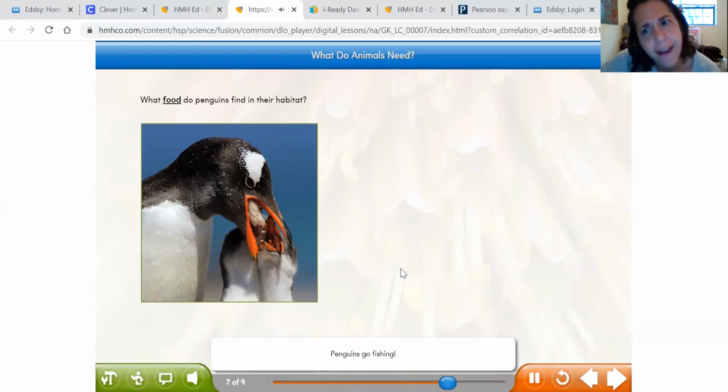Penguins go fishing. They dive into the sea and chase fish, catching them with their beaks. How do you get your food? We do that, right? We can go into the water with our mouths and go. Now we go to, how do you get your food? Mostly we go to the grocery stores, or we go to restaurants, or you can fish with a fishing rod and get fish. But most of the time we go to the grocery store and get our food, and then maybe mommy and daddy make it, or even you guys can help out and make it.